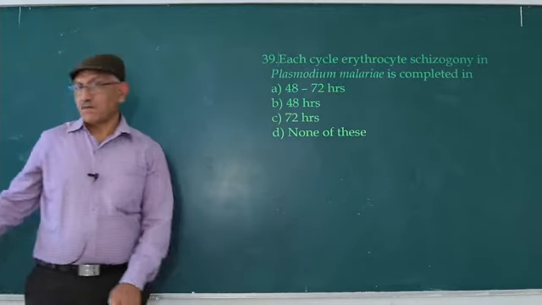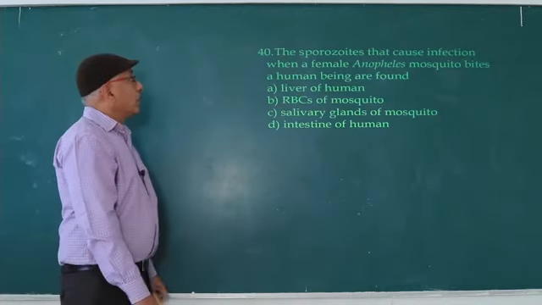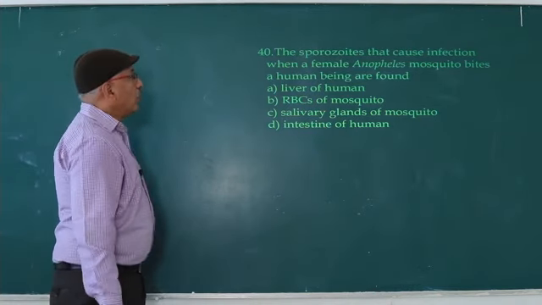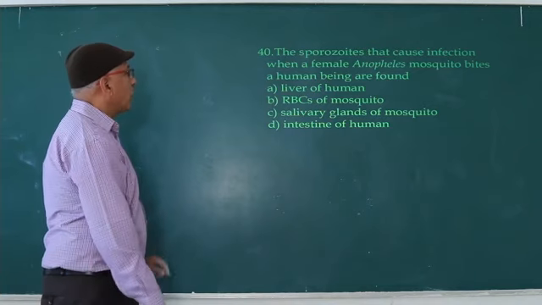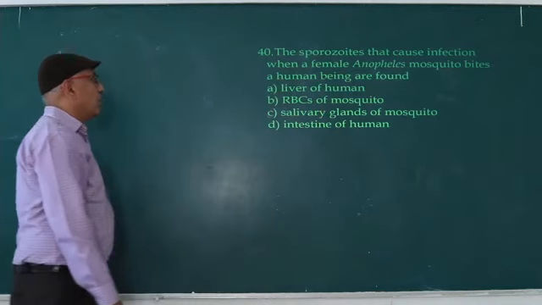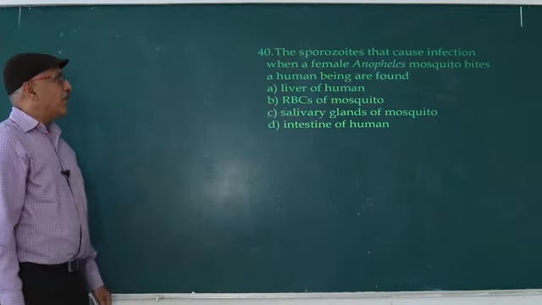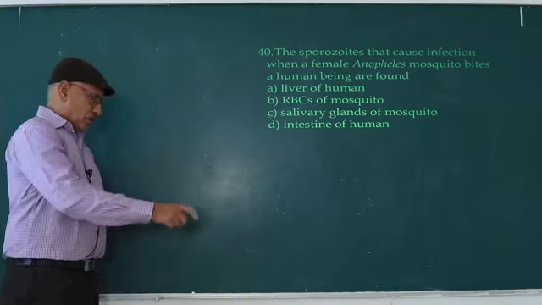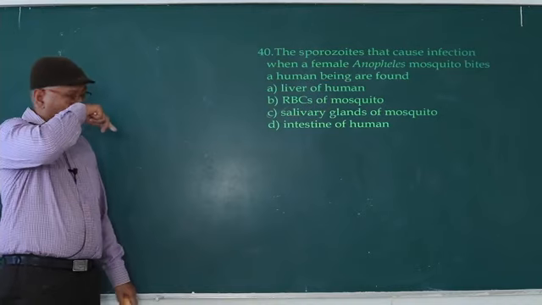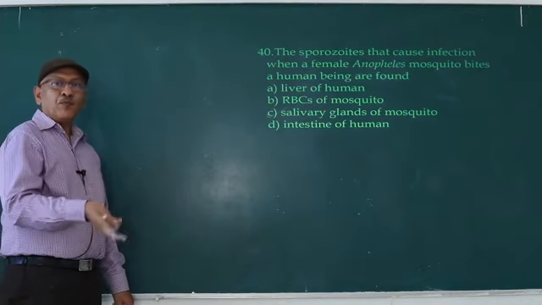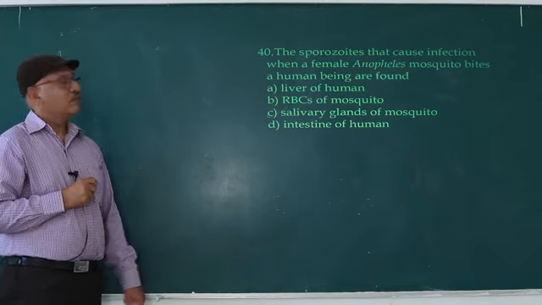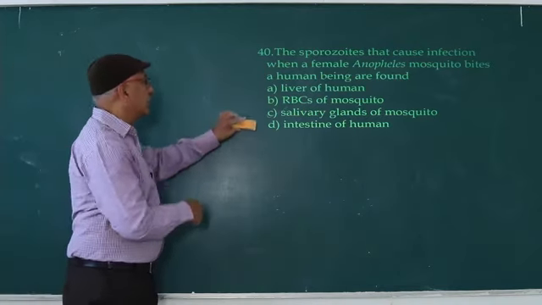Next question. The sporozoites that cause infection when a female Anopheles mosquito bites a human being are found in the salivary glands of the mosquito. After formation in the female Anopheles mosquito, from the oocyst they enter into the hemocoel. By performing locomotion, they enter into the salivary glands. So salivary glands of the mosquito. C.